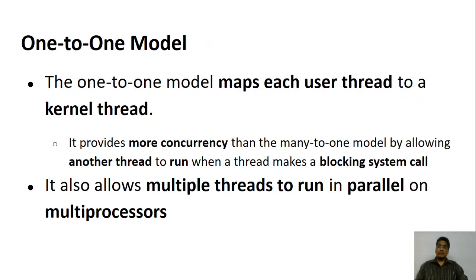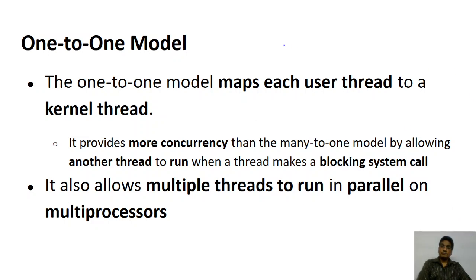Now let's come to the one-to-one model. So what is this one-to-one model? The one-to-one model is slightly different from the many-to-one model. In this, what you are doing is for every user thread, there is a kernel thread that is associated with it. Let me elaborate with a diagram.